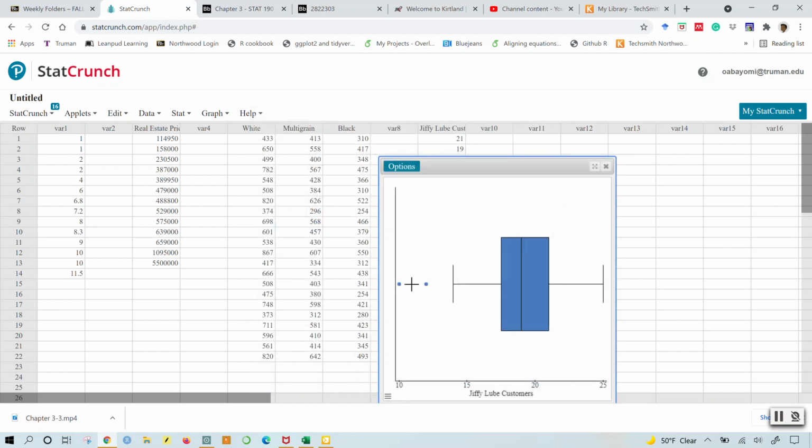I can see that there are some outliers, this dot and this dot. If I move the mouse over the data points, it tells me what values are considered outliers here. So this is in row 8, and the number there is 12. And I can see that the distance from here to here is about the same as from here to here. It's not significantly large enough. So this is definitely in support of a symmetric distribution.